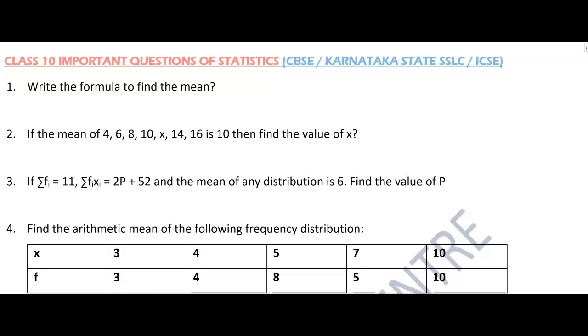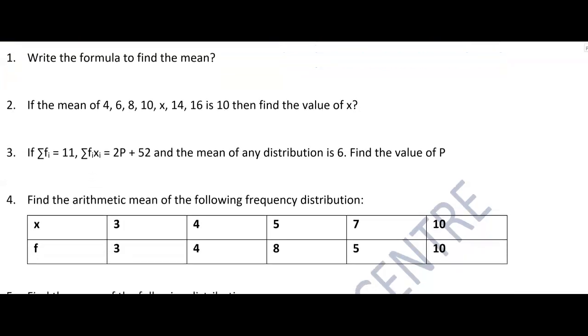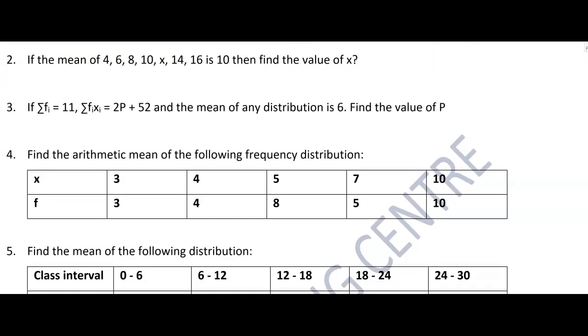I want you all to copy down these questions and start answering them. These questions are very important. Once again I am repeating this, okay. See children, the first question is, write the formula to find the mean. Second, if the mean of 4, 6, 8, 10, x, 14, 16 is 10, then find the value of x.